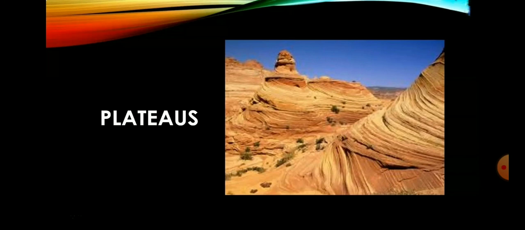Plateaus of Tamil Nadu are located between the Western Ghats and the Eastern Ghats. It is roughly triangular in shape and covers an area of about 60,000 square kilometers. Baramahal Plateau is a part of the Mysore Plateau situated in the northwestern part of Tamil Nadu. Its height ranges from 350 to 710 meters. Dharmapuri and Krishnagiri districts are located in this region.